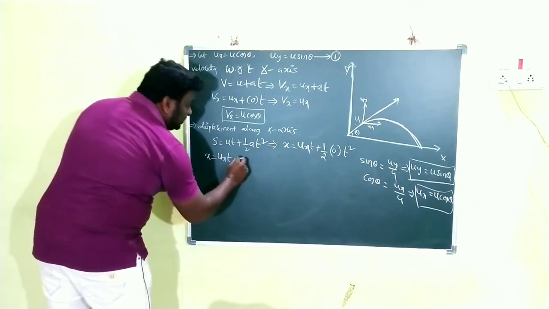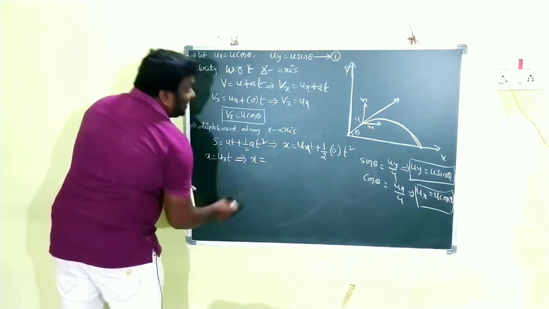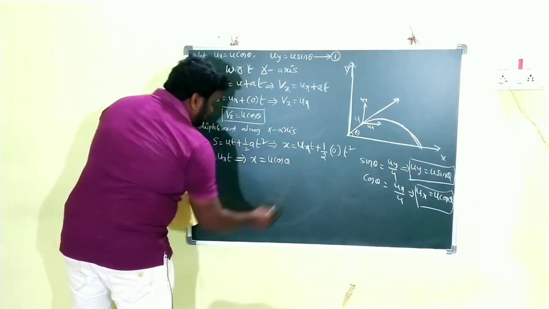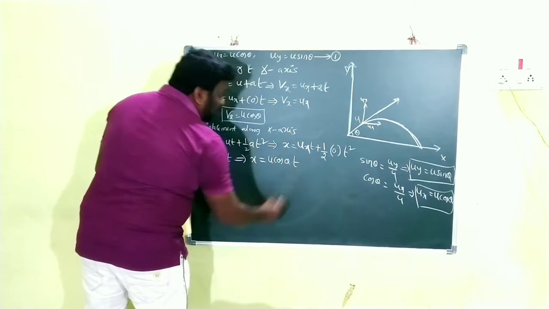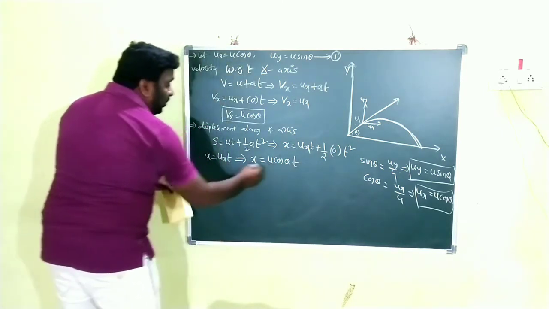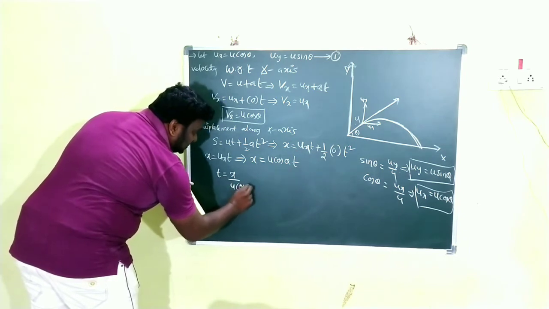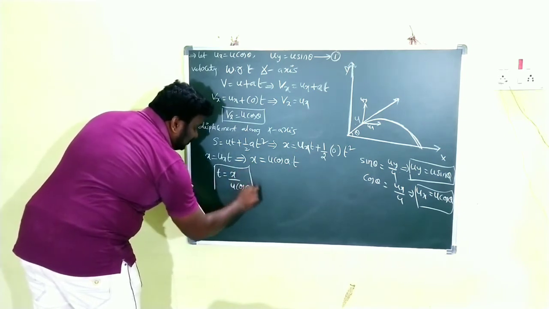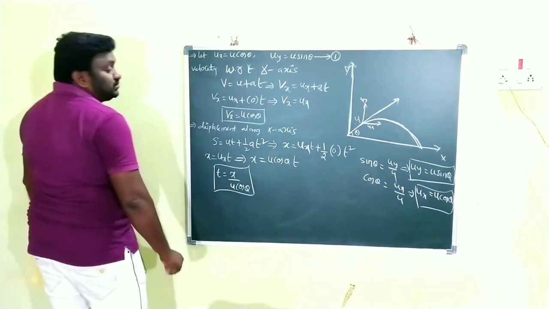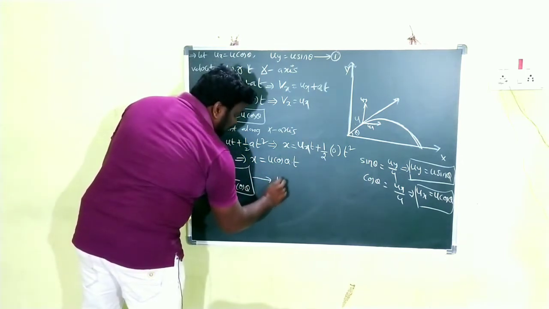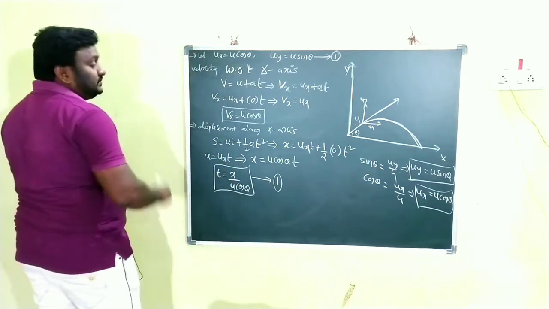Then, children, x is equal to ux value, which is u cos theta, into t. x is equal to u cos theta into t. From that, t is equal to x by u cos theta. This is the expression for time. t is equal to x by u cos theta. Clear, children? So this is the equation number, I am going to take that.